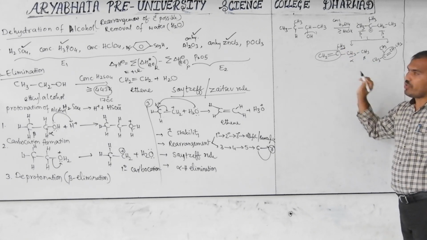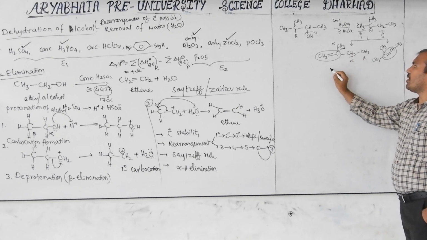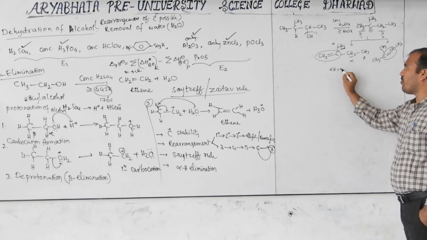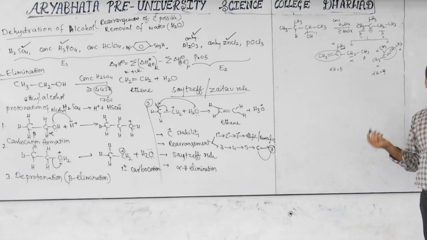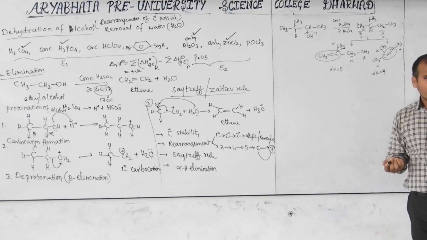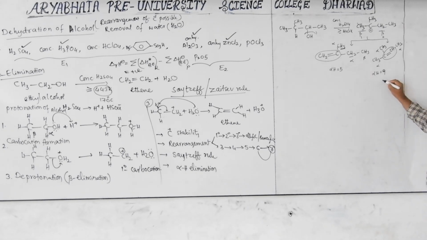We want only alpha hydrogens. This is alpha. Total 3 plus 2, how much? Alpha hydrogens are 5. Here also, this is alpha, this is alpha, this is alpha. Total how many alpha carbons are there? 3. Each carbon has 3 hydrogens. So total 3 plus 3, 6 plus 3, 9. Correct? Then here alpha hydrogens are 9. So more alpha hydrogens, more hyperconjugation structures, more stable. This is called the Saytzeff product.